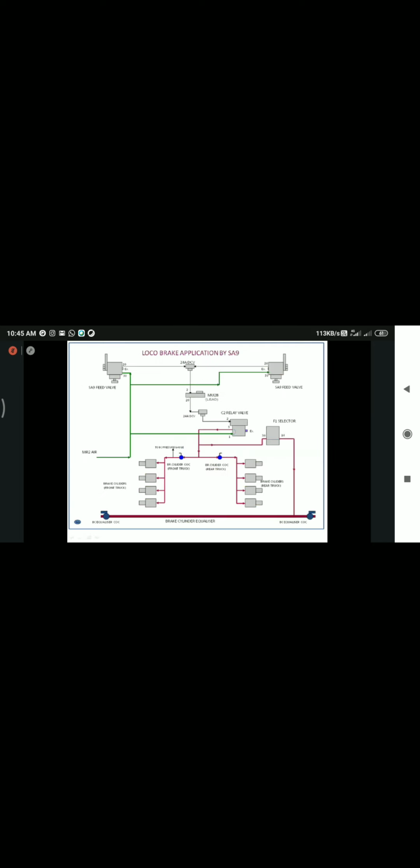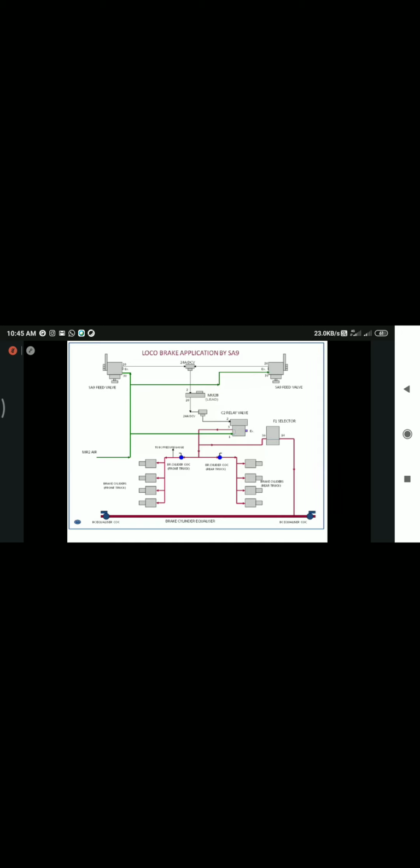You see, this is the loco brake system. This is the SI9 system or loco brake system. How in our loco the brake pressure, that is 3 or 3.5 kilogram per centimeter squared, is going to the brake, and all the valves involved. So take the first SI9 valve. The loco pilot is controlling or operating this SI9 valve. This valve initially had three positions, during the vacuum brake period, but nowadays only two positions are available.